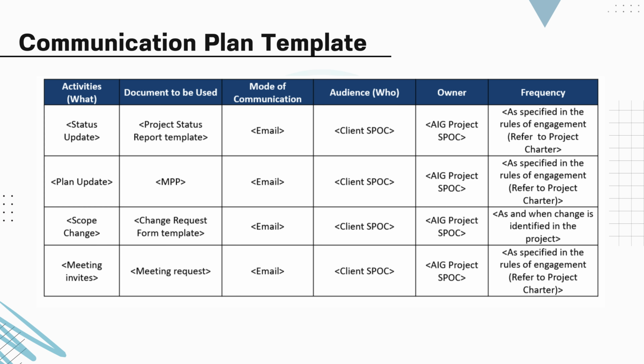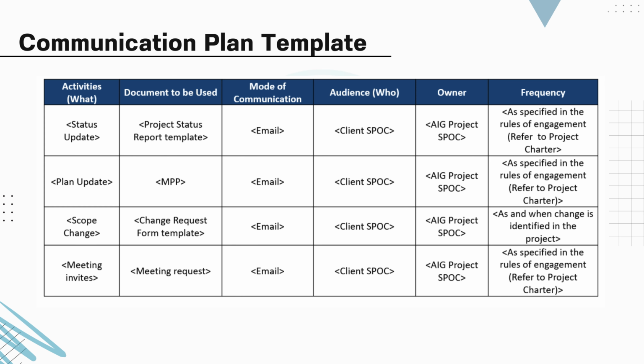Audience identifies the client SPOC, single point of contact, as the main recipient of all communications, ensuring accountability and reducing confusion. Owner assigns the AIG project to SPOC as responsible for sending out each communication, again reinforcing ownership and responsibility. Frequency. Communications follow a structured schedule or trigger-based frequency.